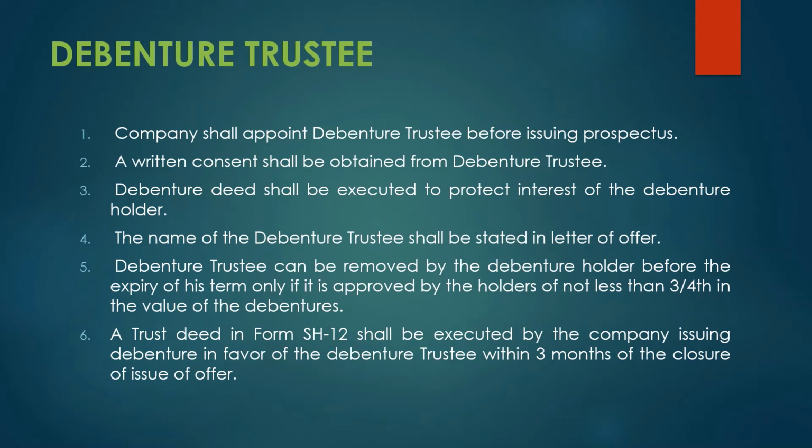Next is the name of the debenture trustee. Whenever the company issues a prospectus or letter of offer, in which they are offering debentures, they want to intimate outsiders. For that, they will issue either a prospectus or a letter of offer. Whatever they issue there, they must mandatorily mention the debenture trustee's name.